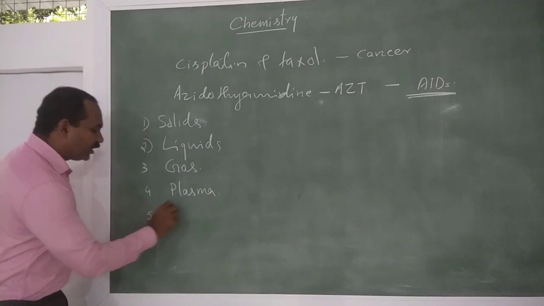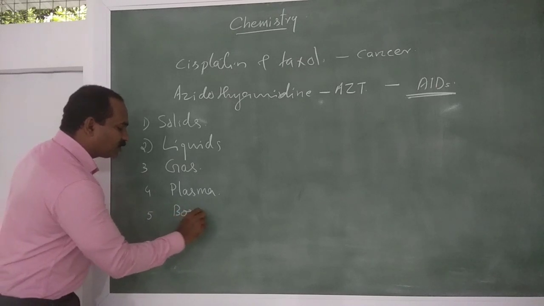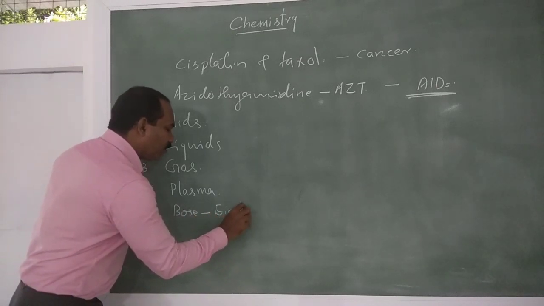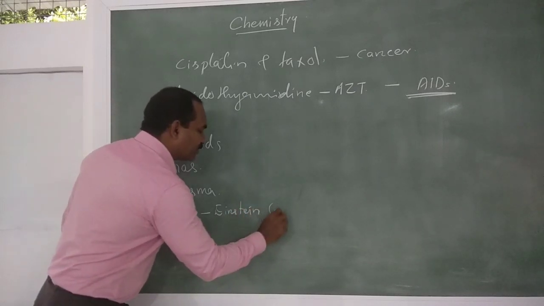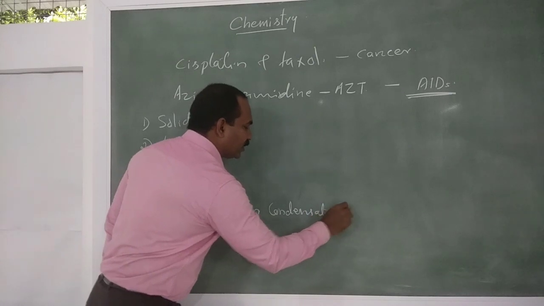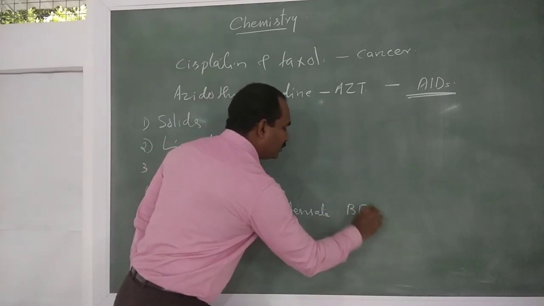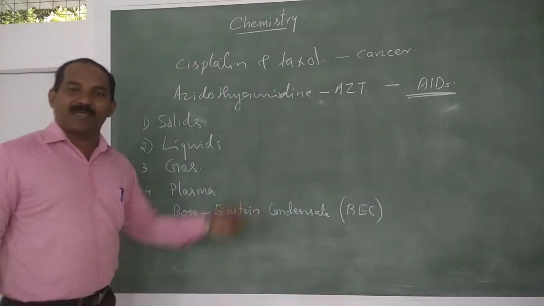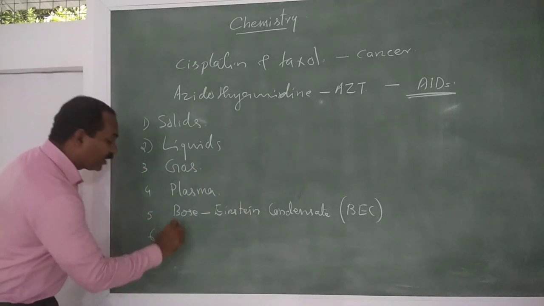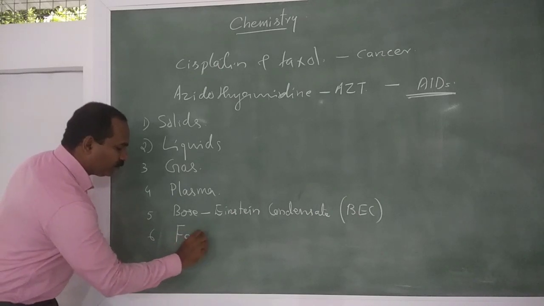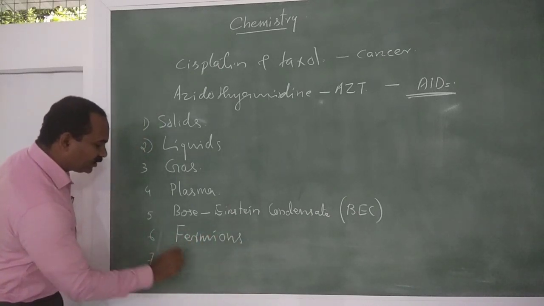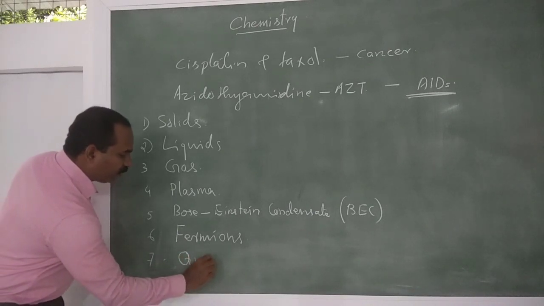Then the 5th one is Bose-Einstein condensate, named for Bose, an Indian scientist. BEC, Bose-Einstein condensate. The 6th one is fermions. And the 7th state is quarks.